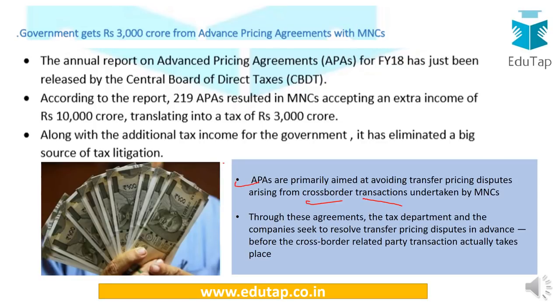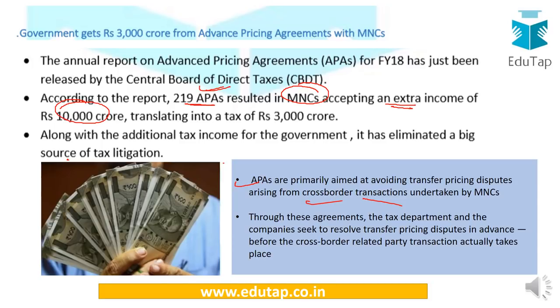The annual report for fiscal year 2018 has been released by the Central Board of Direct Taxes. CBDT has reported that 219 APAs resulted in MNCs accepting an extra income of 10,000 crore. If the income for MNCs is so great, then the taxes will also be great.